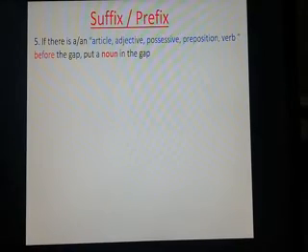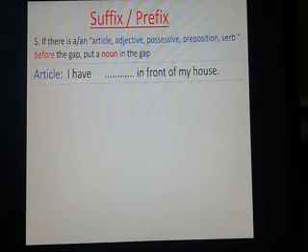Number 5. If there is an article, adjective, possessive, preposition, or verb before the gap, put a noun in the gap. For article, there is an example: I have ___ in front of my house. I have a ___.